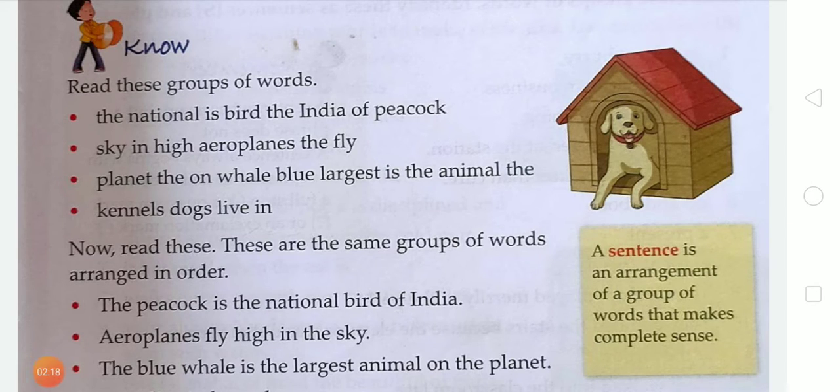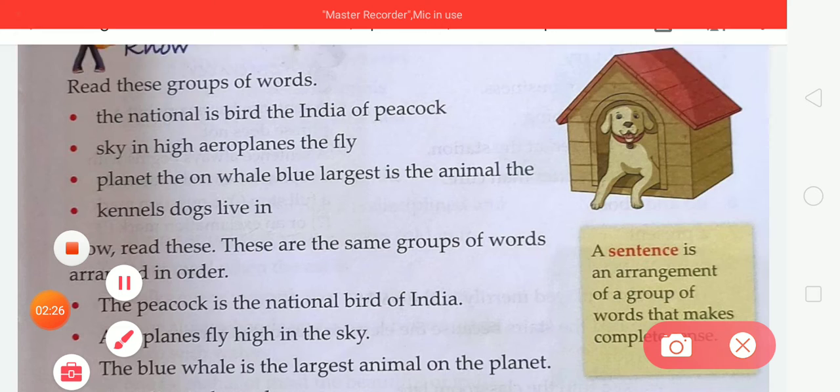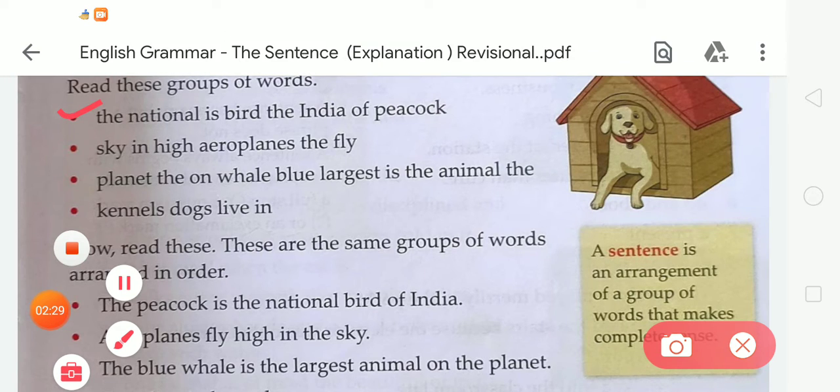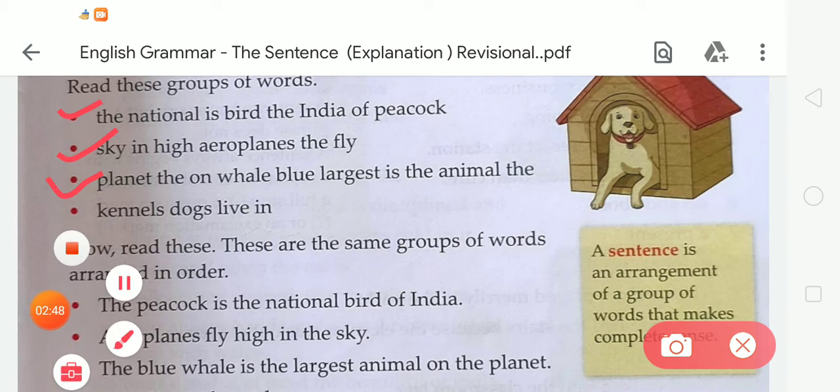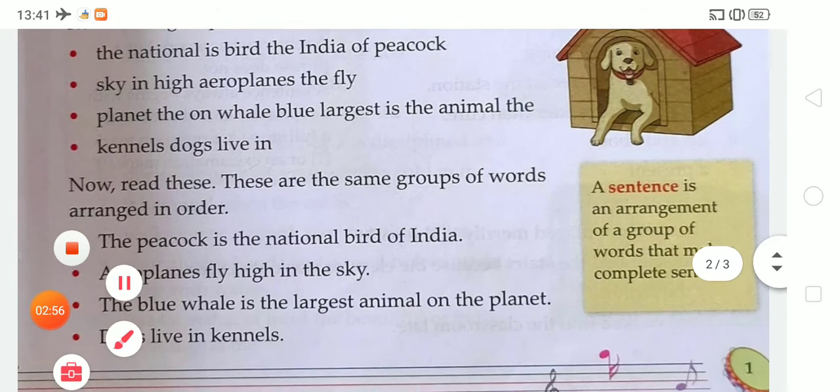Dear students, open page number 1 and read these groups of words. First: national is bird, the India of peacock. Second: sky is high, aeroplanes the fly. Third: planet the on, well blue, largest is the animal the, and canals dogs living. Tell me, does this group of words make any sense? No, it doesn't.